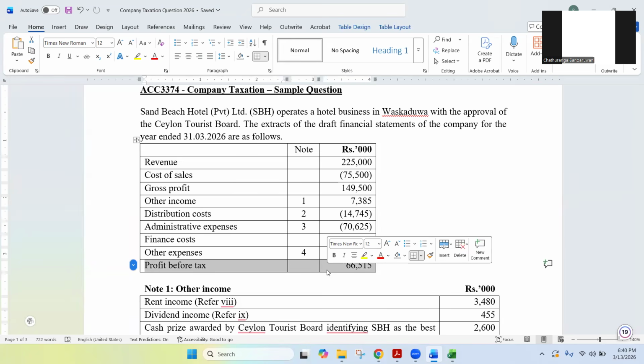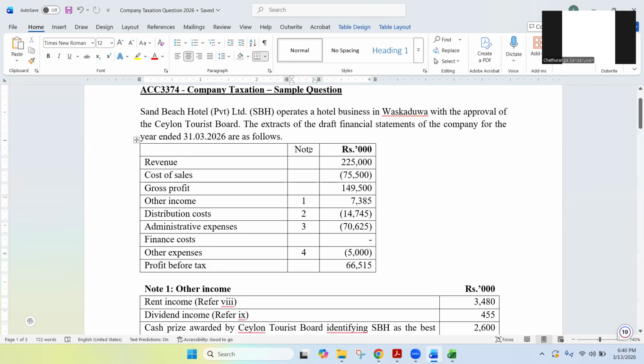If they don't let us deduct it, we add back. Some amounts in accounting have not been deducted, but we can deduct them in taxation. Likewise, we are going to do some adjustments to the profit before tax. So this is coming under business income.